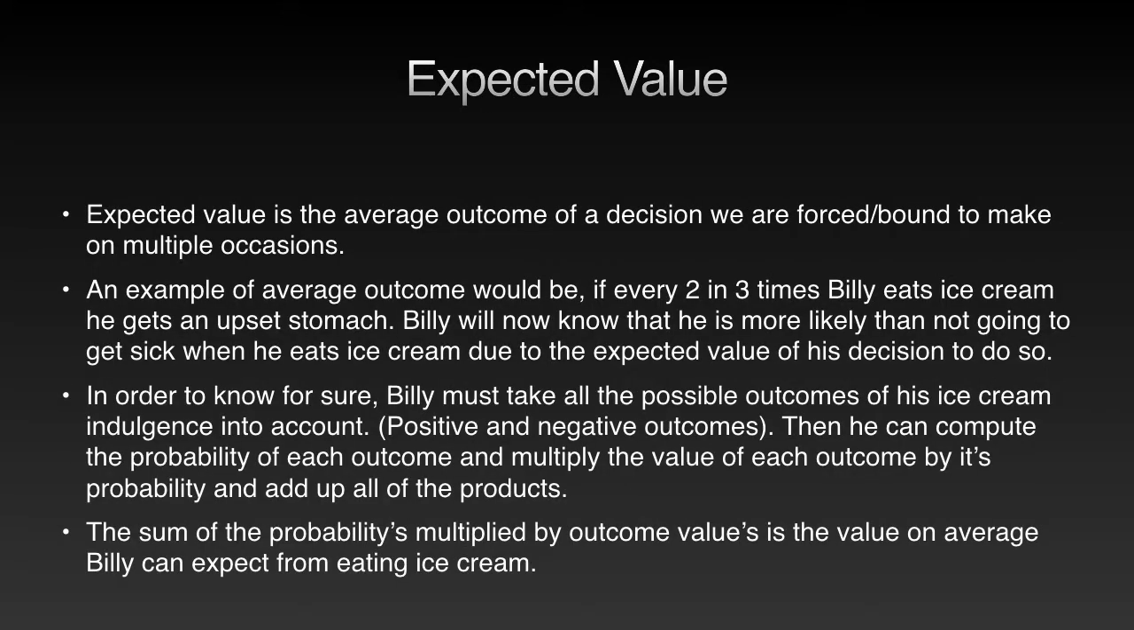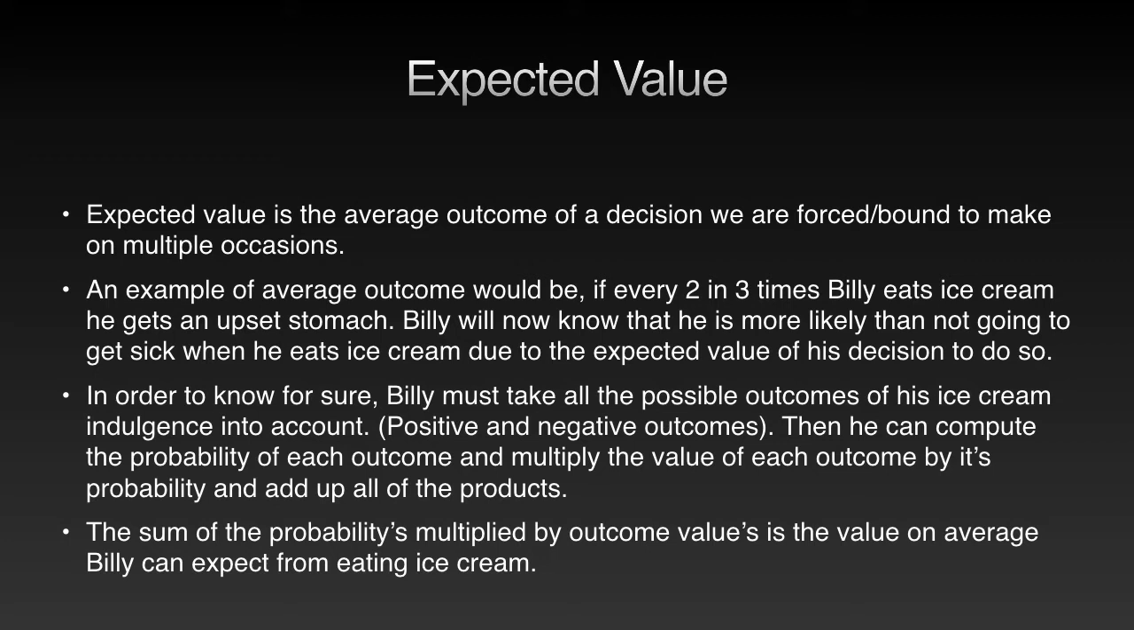Expected value. Expected value is the average outcome of a decision we are forced or bound to make on multiple occasions. An example of average outcome would be if every 2 in 3 times Billy eats ice cream, he gets an upset stomach. Billy will now know that he is more likely than not going to get sick when he eats ice cream, due to the expected value of his decision to do so.